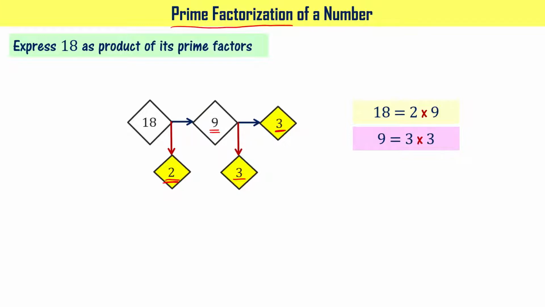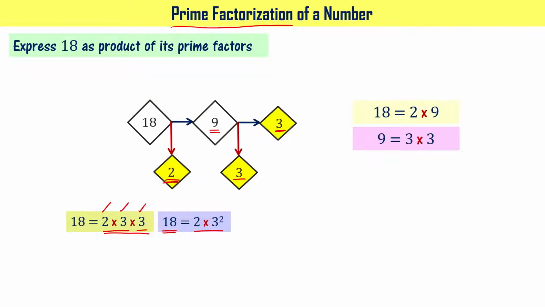It means now I can write 18 as 2 times 3 times 3. 2 times 3 is 6, 6 times 3 is 18, right? But when you look at this, 2 is a prime number, 3 is a prime number and 3 is a prime number, right? That can also be written as 18 equals 2 times 3 squared. Now you understood how to write a given composite number as a product of prime numbers: 2 times 3 squared, or 2 times 3 times 3. That is going to give you 18.